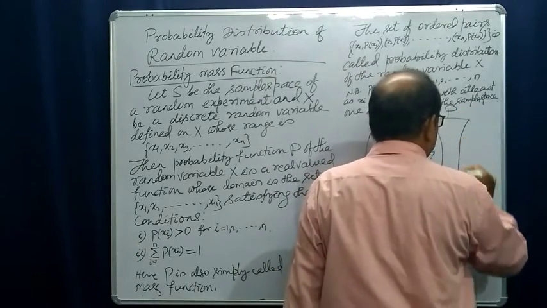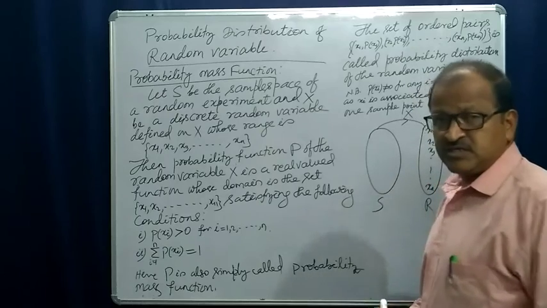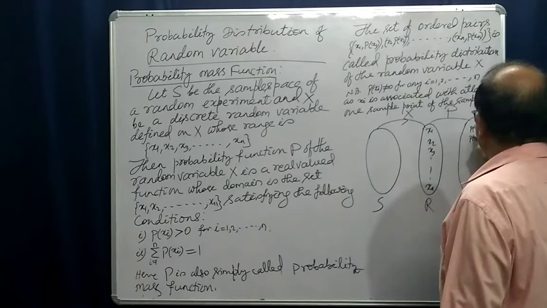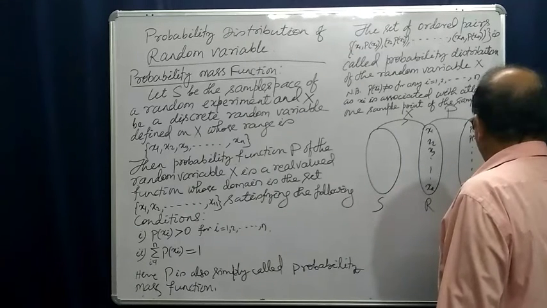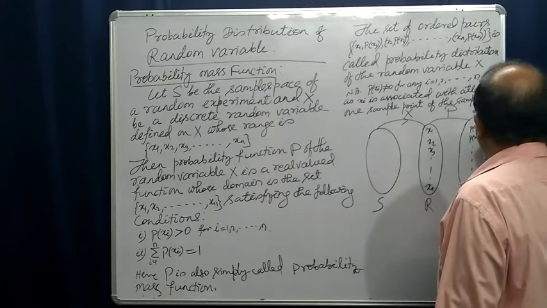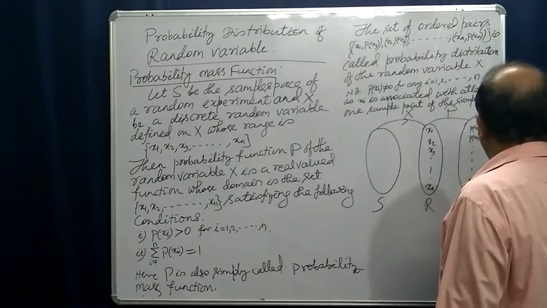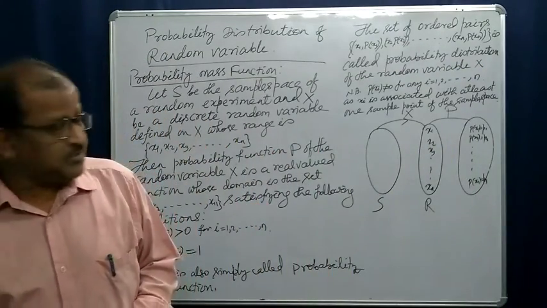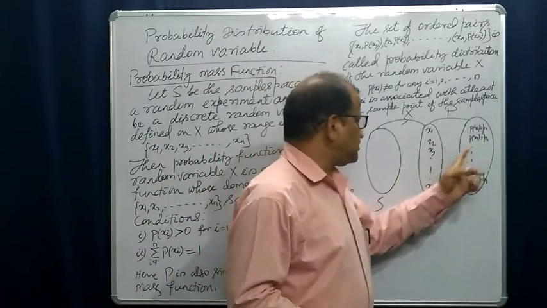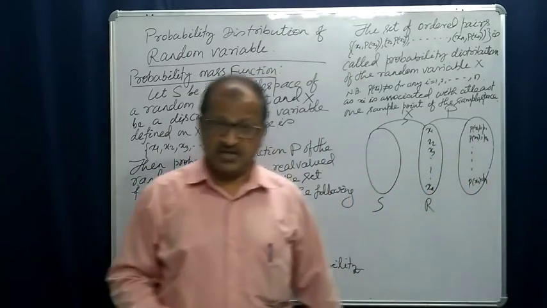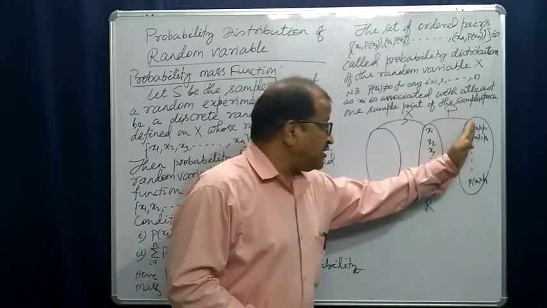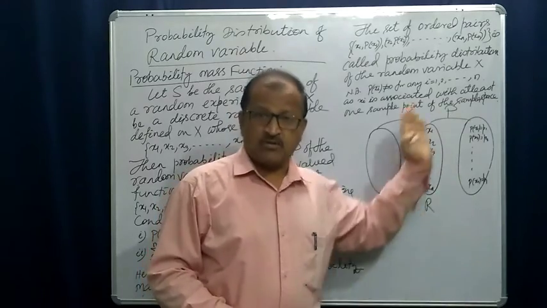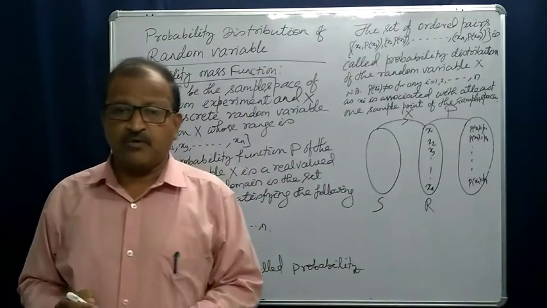It is also a real valued function which maps to its range P(x1), P(x2), up to P(xn), or simply it can be written as p1, p2, pn. That means the image of x1 is P(x1) or p1, image of x2 is p2, image of xn is pn. This is a probability function defined on the values of the random variable.